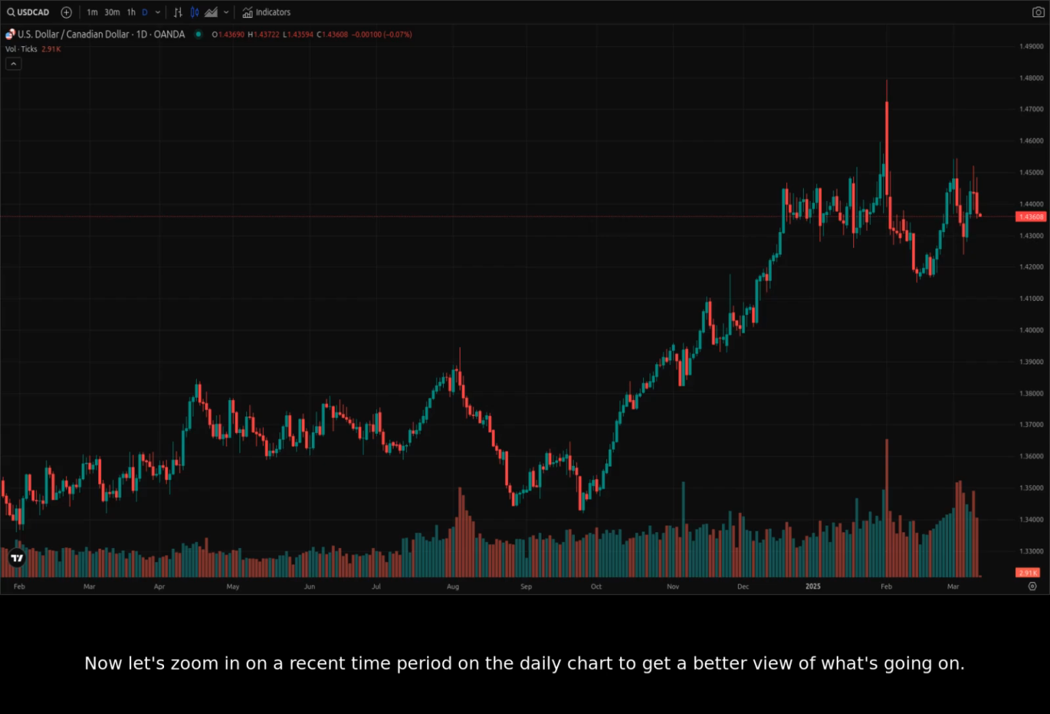Now let's zoom in on a recent time period on the daily chart to get a better view of what's going on. Looking at the last month or so, from mid-February to today, March 12th, we see some recent upward momentum. The most recent candle today, however, is looking bearish and red. We can see a few recent red candles indicating more downside, including a large drop on March 6th and 7th.